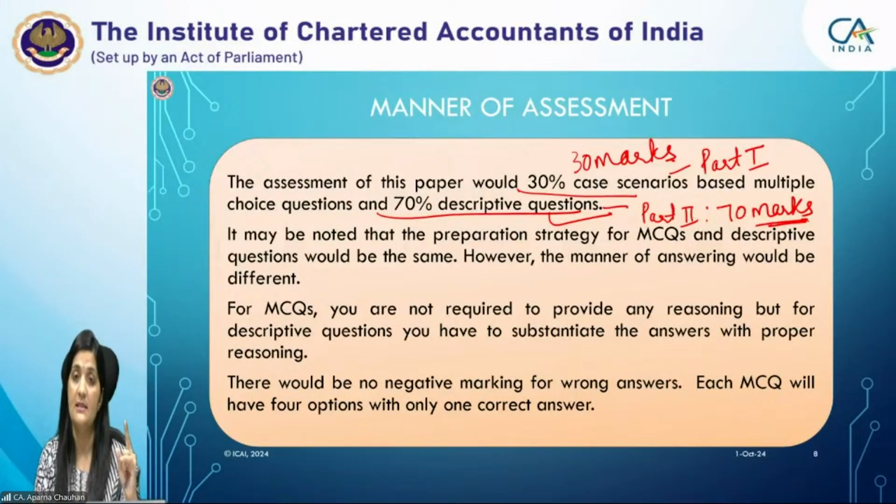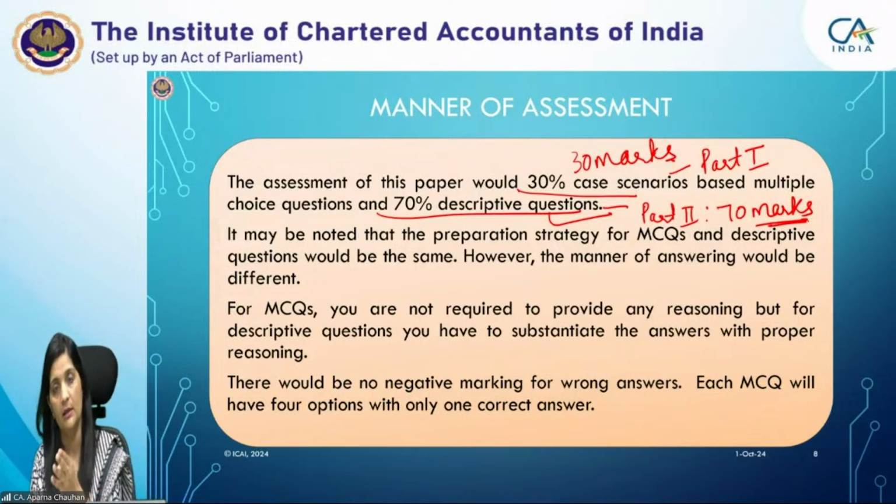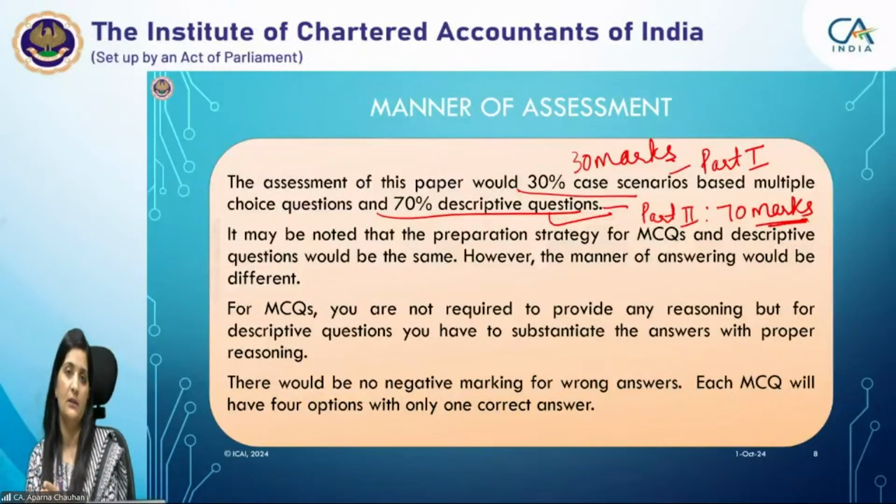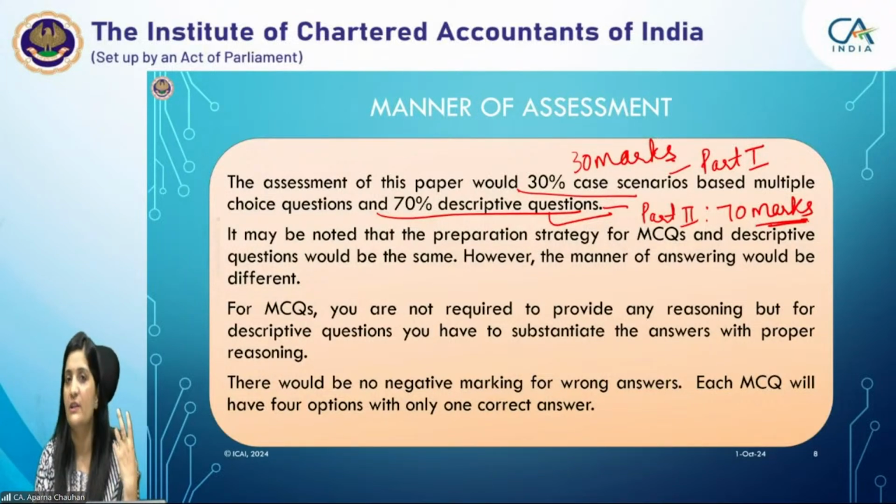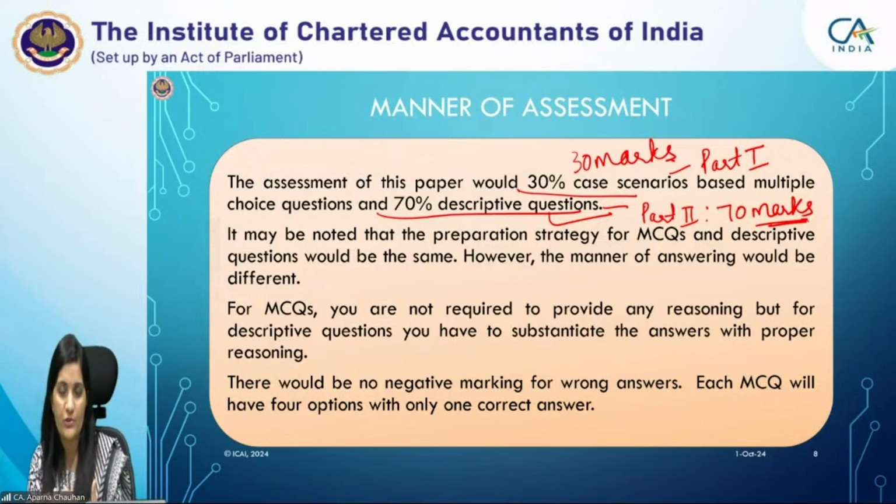But the difference is, in the MCQ segment, you need not give any reasoning, but in the descriptive segment, you have to give the reasoning. And what are the other differences? The first major difference is that in the MCQ segment, in case you have done it wrong, you are not going to fetch even a single mark. There is a chance of losing the whole marks. But in the descriptive portion, you have the opportunity to grab some marks through step marking, because step marks are there in the descriptive portion. So whatever you have done correctly and written properly, for that portion you will fetch the marks.